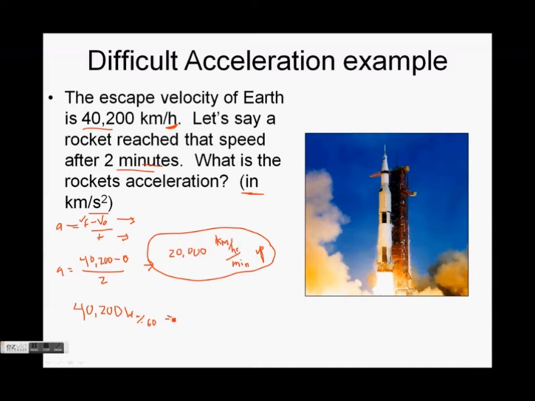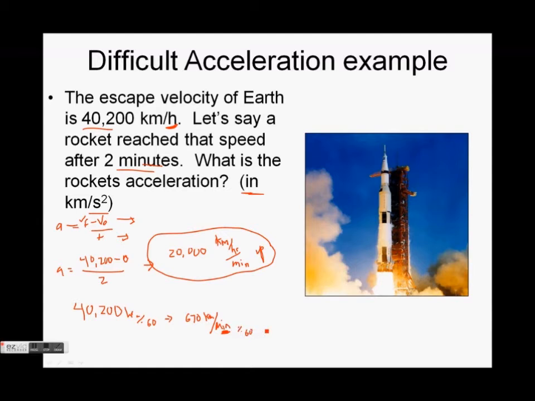So I'm going to divide by 60, and I get 670 kilometers per minute. So 670 kilometers per minute is the same as 40,200 kilometers per hour. But I'm in minutes, I need to get this to seconds.